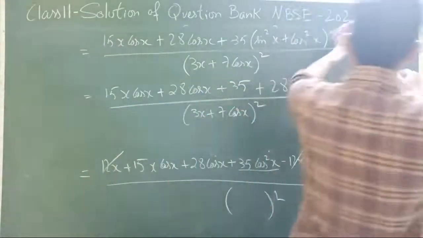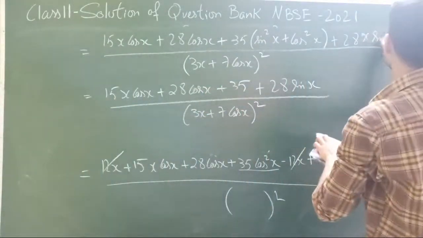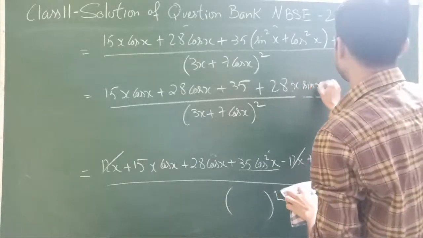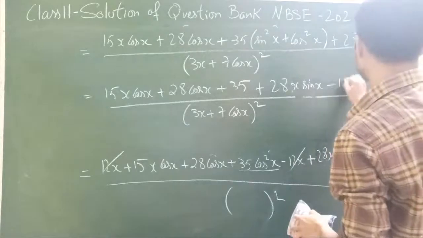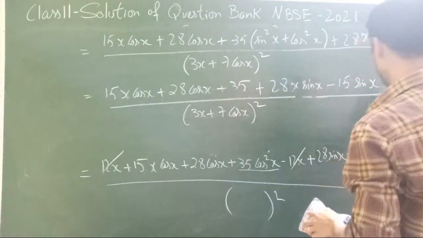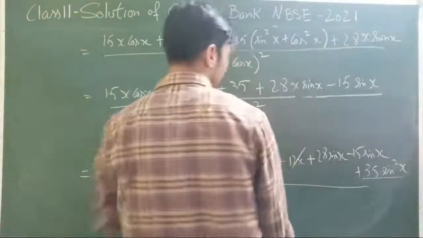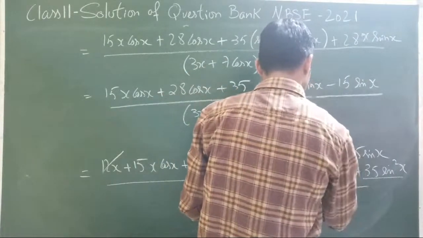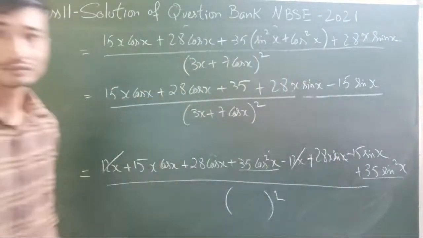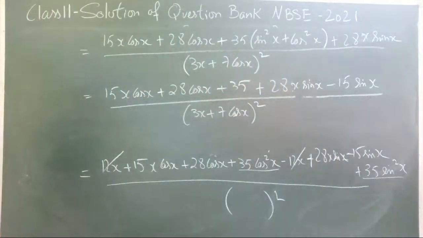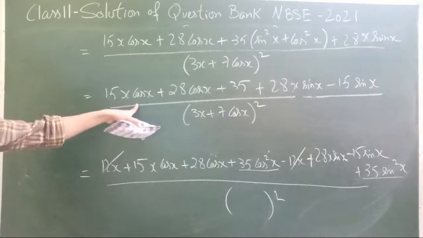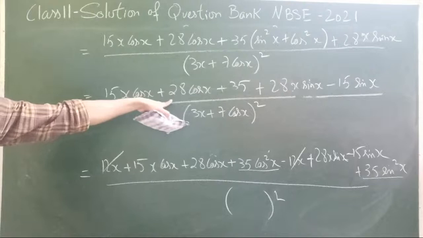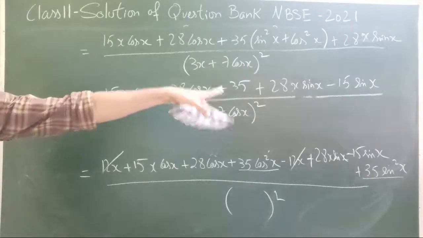This one, I believe, should be 28x sin x. Okay, 28x sin x minus 15 sin x. So it's 15x cos x, 28x sin x, 28 cos x minus 15 sin x plus 35.